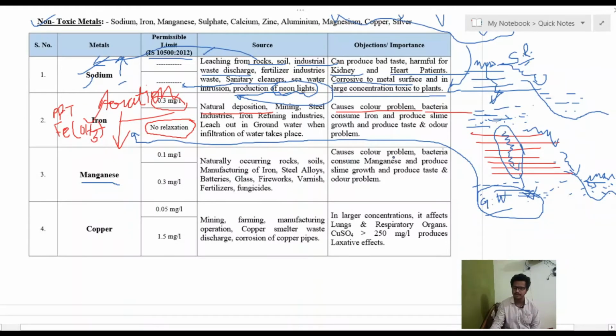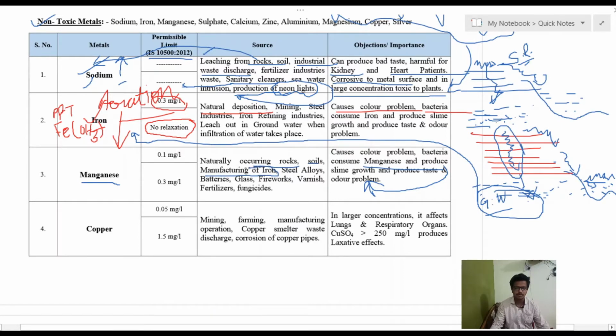So it causes the color problem. Bacteria consume the manganese and produce slime growth, and produce taste and odor. The sources are naturally occurring rocks, soil, and the manufacturing of iron.